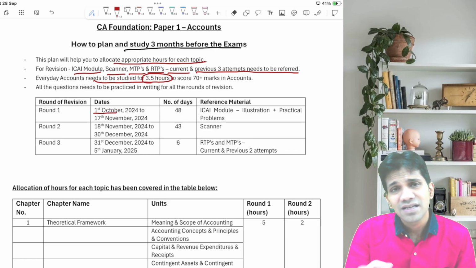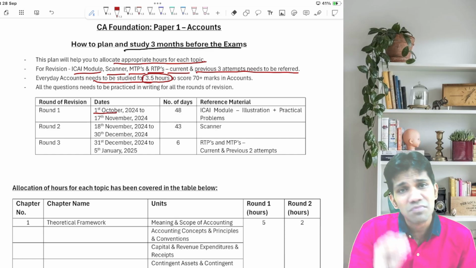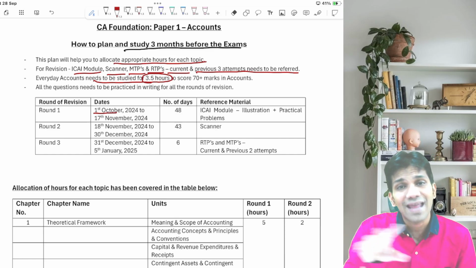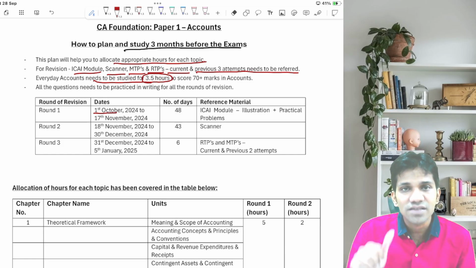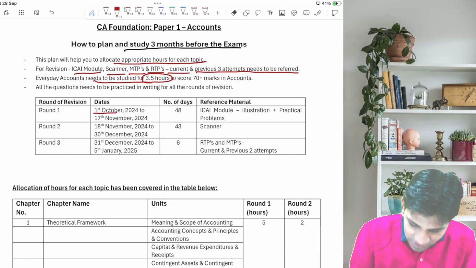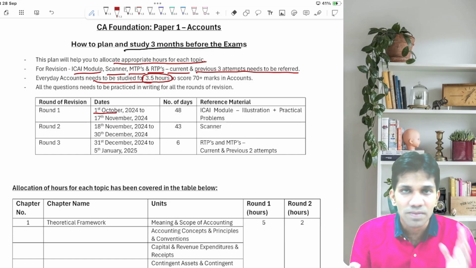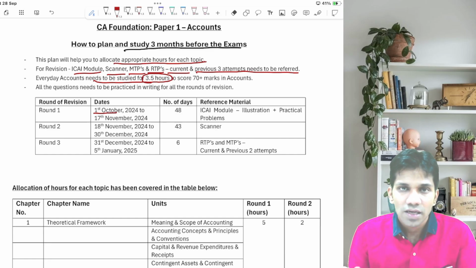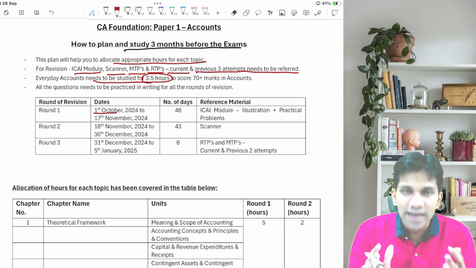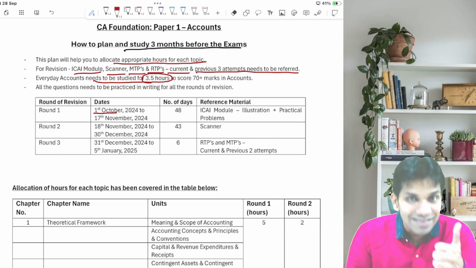So the average is 10 to 12 hours. Minimum 10 hours, maximum 12 hours, so that every subject gets covered. Let's go ahead. So 3.5 hours to score 70 plus marks in the accounts paper, and this really works, guys. Please try it. If you try, you will get the best results. I am saying at least 70%.